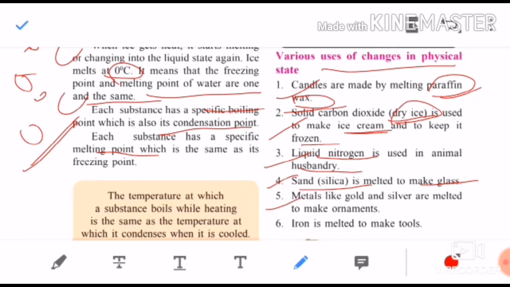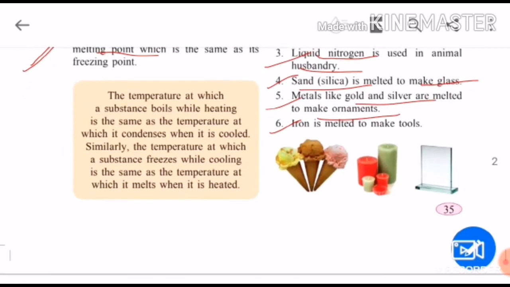Fifth one, metals like gold and silver are melted to make ornaments. So you know that ornaments are made from gold and silver. Iron is melted to make tools. You all know different tools are made from iron, used in wars, in industries, and in farming. All these things are made from different metals by melting. So very important, remember this.